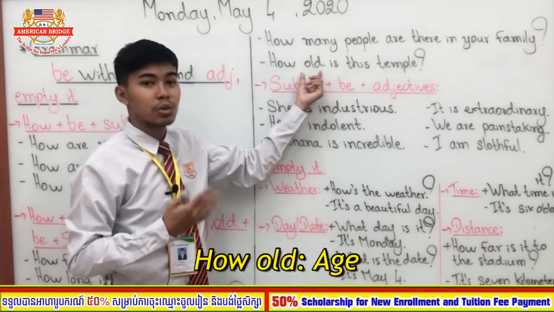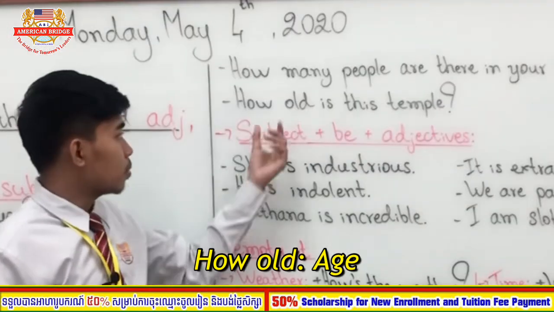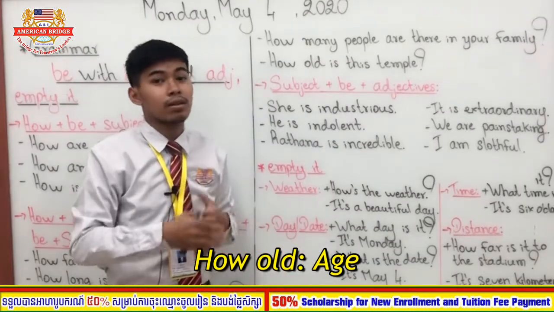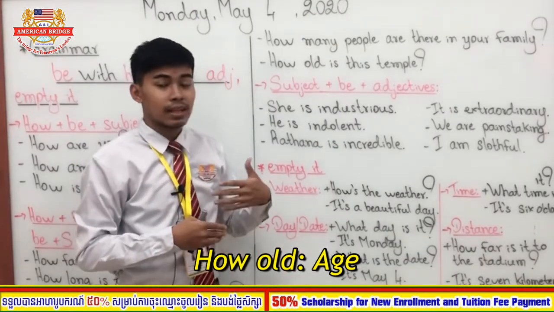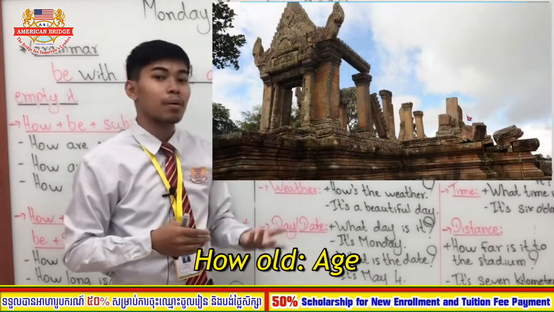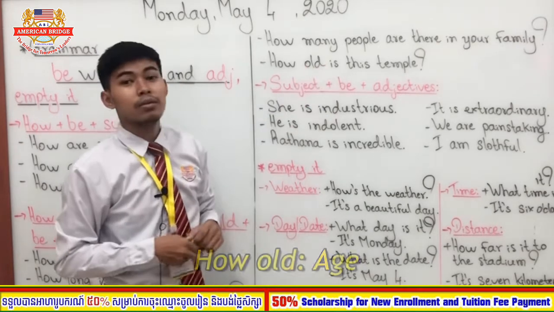Let's go to the last one. How old? I'm sure you know how to use how old, right? So we ask about age, right? For example, how old is this temple? You know temple, right? In Cambodia we have a lot of temples, like Angkor Wat Temple, Bayon Temple, Preah Vihear Temple. There are a lot of temples, right? So we ask about age.